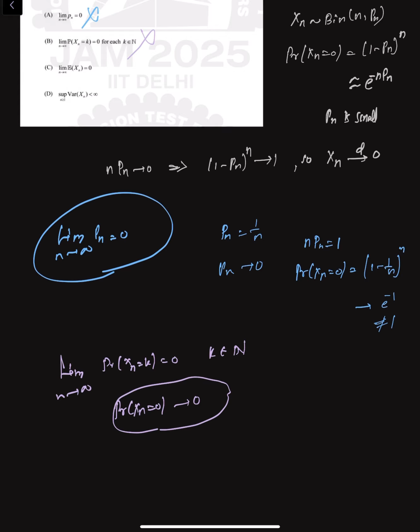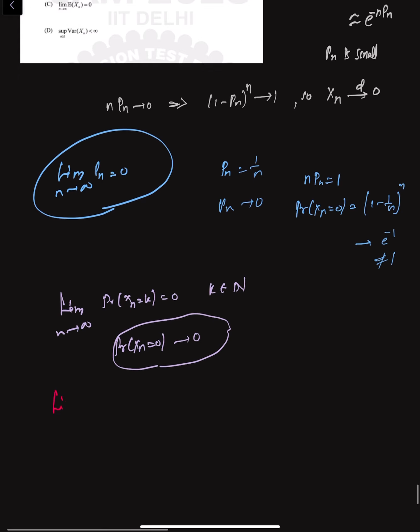If you consider the third statement, limit n tends to infinity, expectation of xn is 0. So here expectation of xn is nothing but n into Pn. So if expectation of xn tends to 0, then n into Pn is tending to 0. That means (1 minus Pn) whole to the power of n is tending to 1. That means probability of xn is equal to 0 is tending to 1.